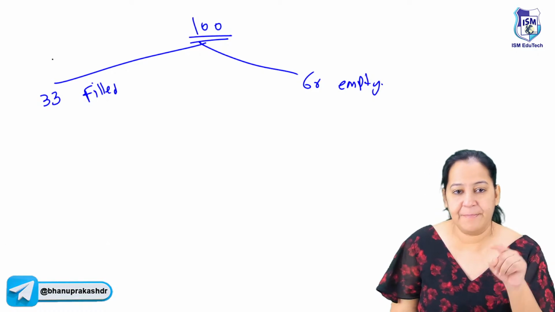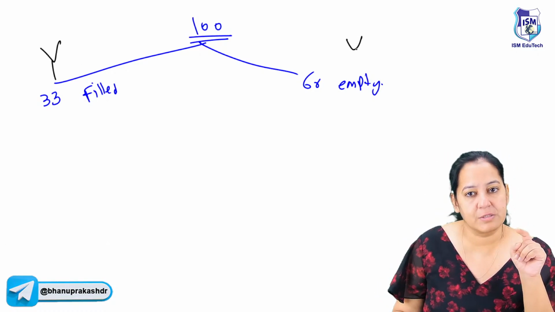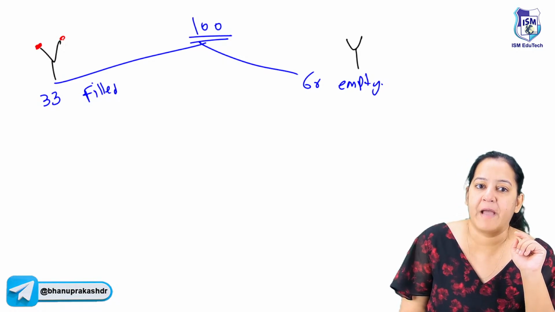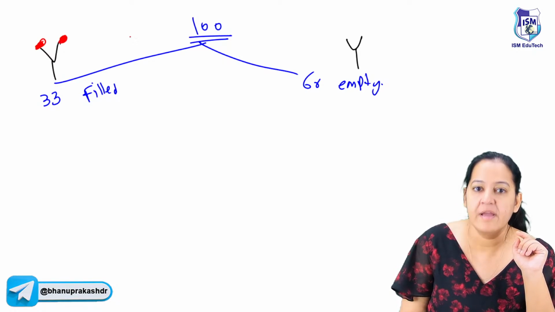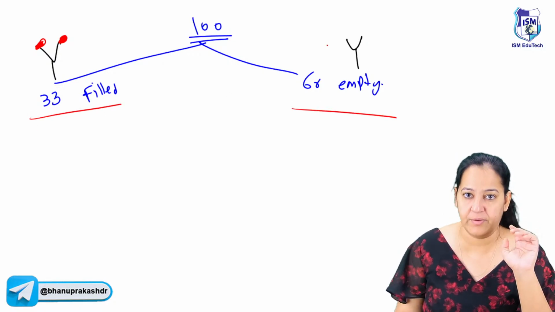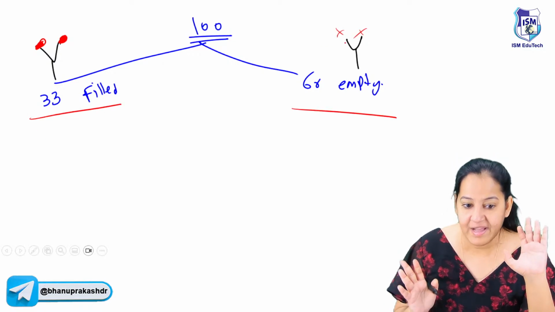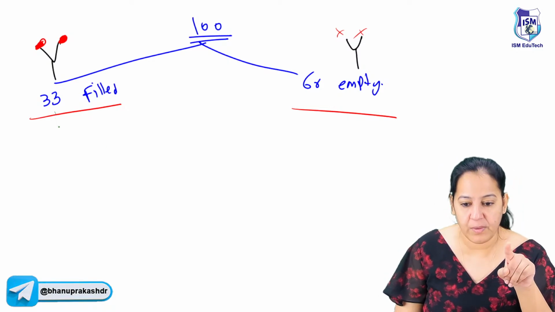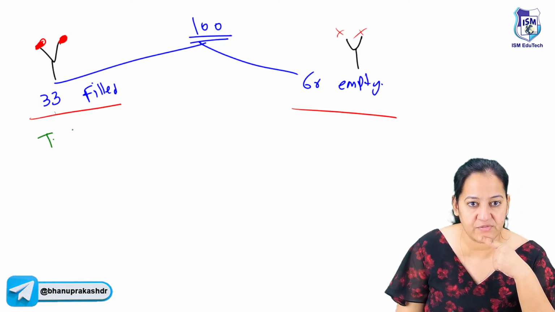Let me draw. So this is a scooter. One scooter carries 2 molecules of iron. So this one is filled and this one is empty. At a time, 33 are filled and 66 are empty. You can see this one is empty, iron is not sitting there. This is normal. You tell me this is normal. So the filled one is known as transferrin saturation.